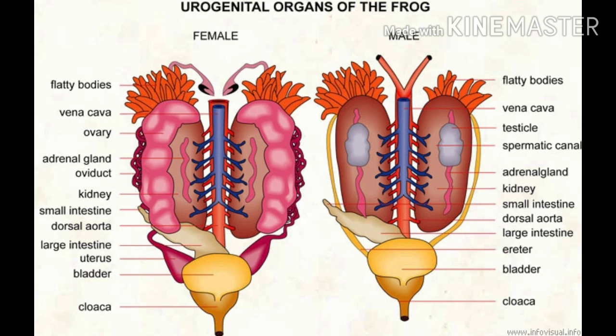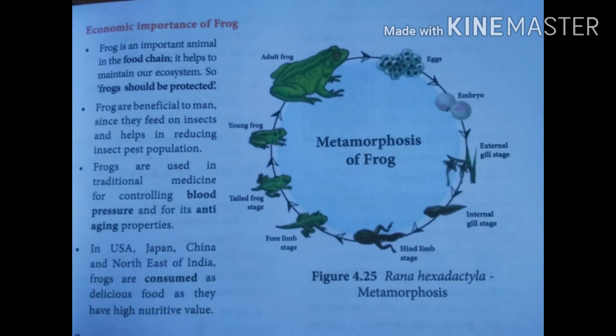Last one, the economic importance of frogs. What is the economic importance of frogs? First, the frog is an important animal in the food chain. It helps in the maintenance of our ecosystem, so frogs should be protected. Another one, they are beneficial to man since they feed on insects and help in reducing insect pest populations. Frogs are used in traditional medicine for controlling blood pressure and for their anti-aging properties. In the USA, Japan, China, and northeast India, frogs are consumed. Frogs are eaten as a delicious food. They have high nutrient value.